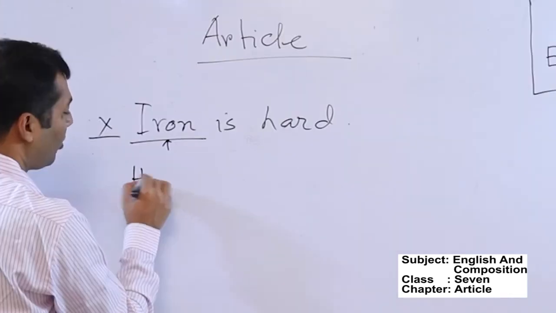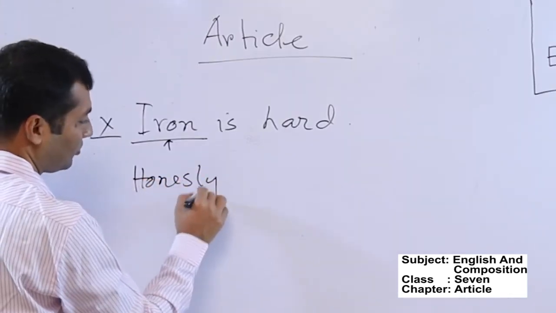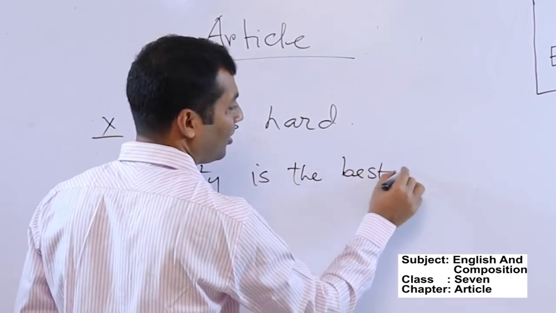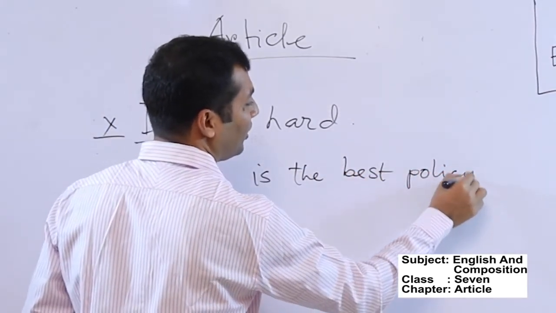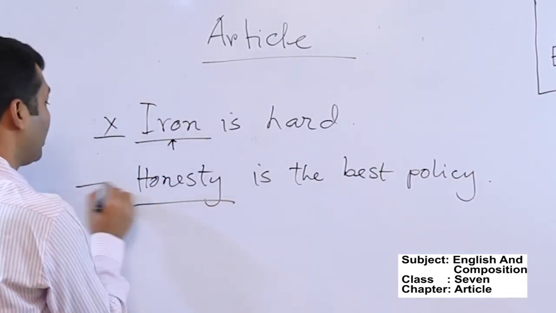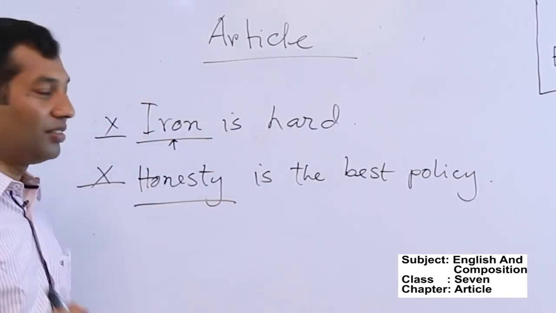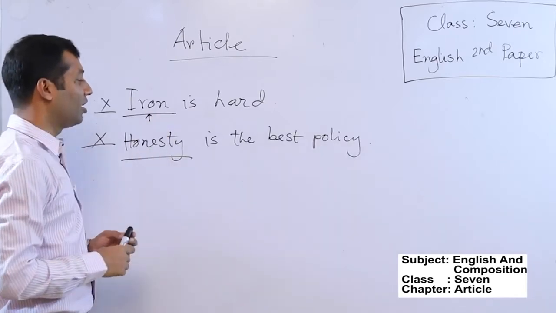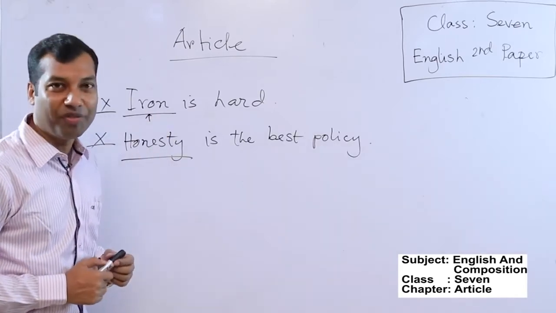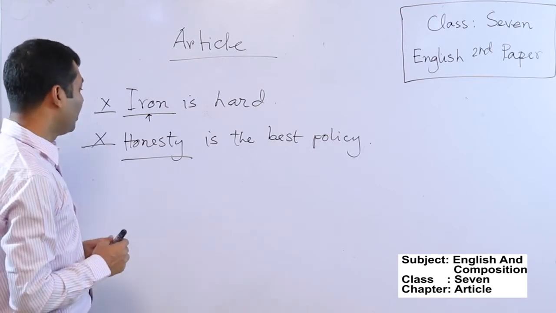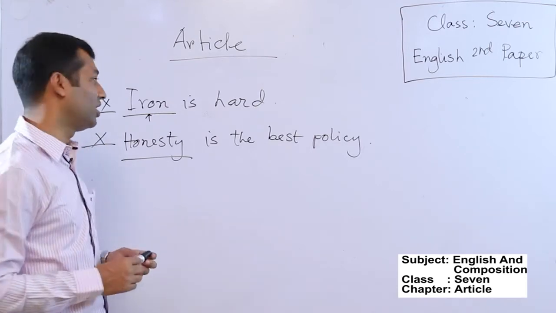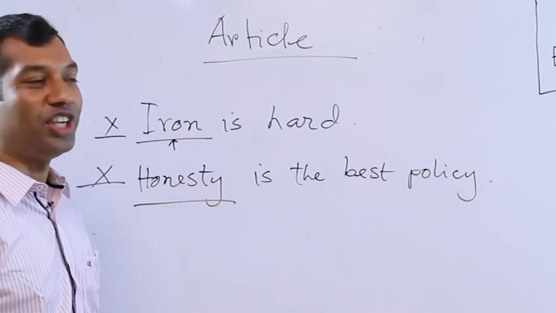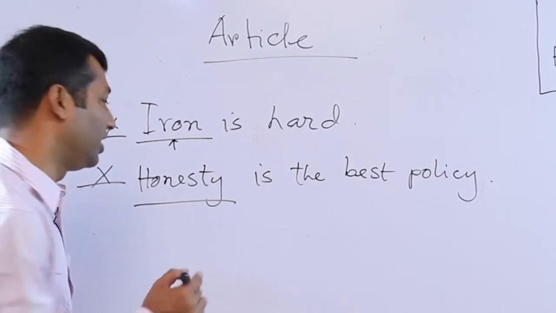For example, honesty is the best policy. So here this is an abstract noun and no article is used. But remember, if this material noun or abstract noun is meant definitely, it always takes the article the before it. For example, the honesty of Haji Muhammad Mohsin is praiseworthy.